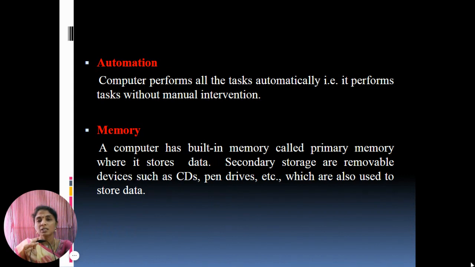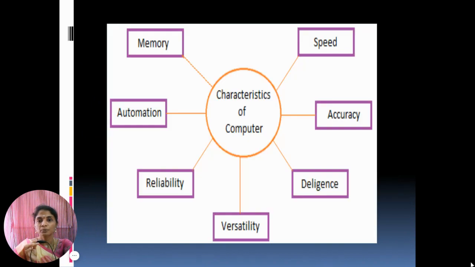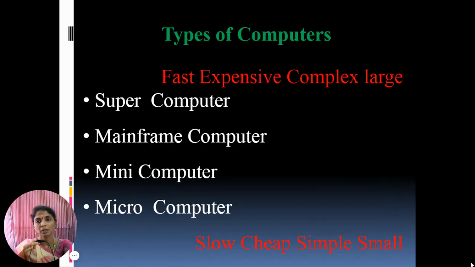And next one is the memory. A computer has built-in memory called primary memory where it stores data. Secondary storage are removable devices such as CD, pen drive, etc., which are used to store data. So these are the characteristics of computer: speed, accuracy, intelligence, versatility, reliability, automation, and memory.